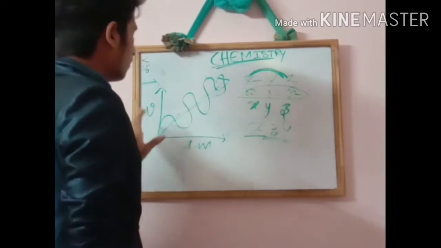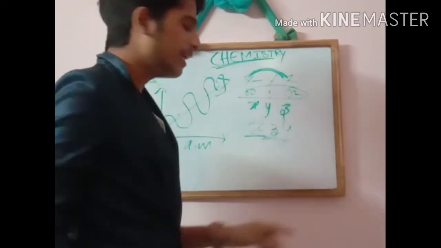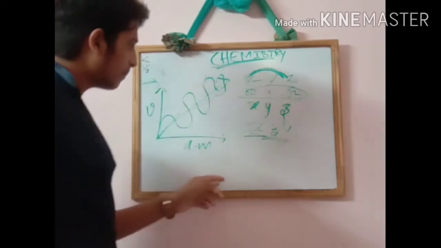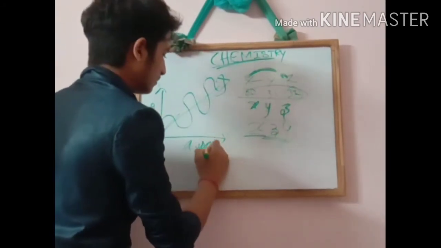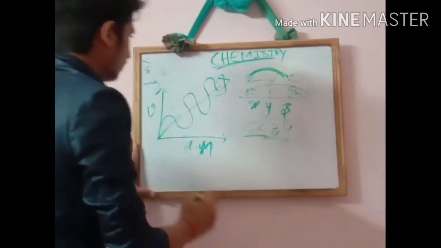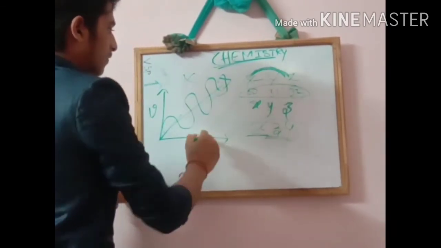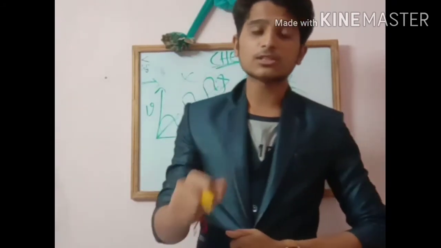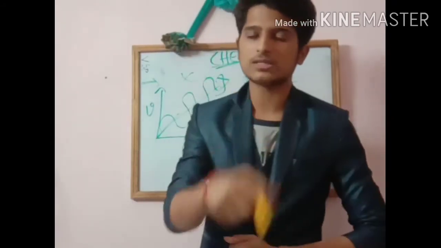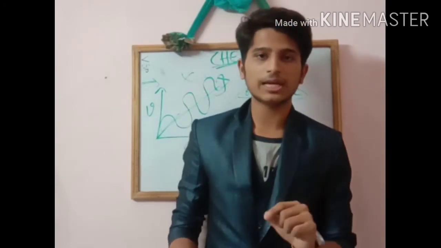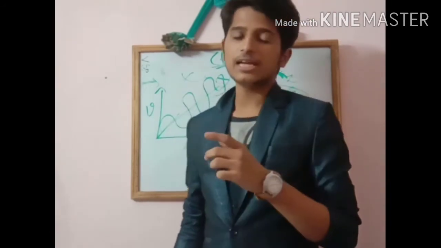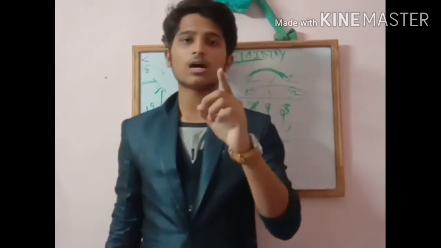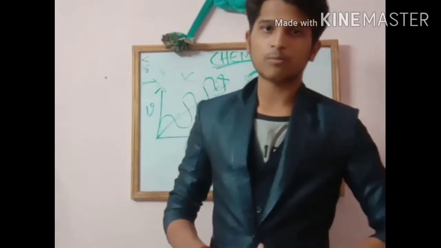But when Moseley drew the graph between frequency and atomic number, the graph went straight. By this we can understand that the properties of the elements are periodic functions of their atomic number. This you should note down, friends. This is the statement given by Moseley, a very important statement: the physical and chemical properties of the elements are periodic functions of their atomic number. This is a very important point, friends.